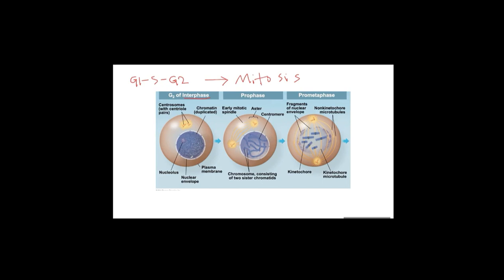In interphase, you can see the nucleolus inside the nucleus. And you can see a clear nuclear envelope. And you can see the chromatin is in a relaxed, uncondensed state. So it's a little bit disentangled, a relaxed, uncoiled DNA structure. Once mitosis begins, once prophase begins, the chromosomes start to condense.